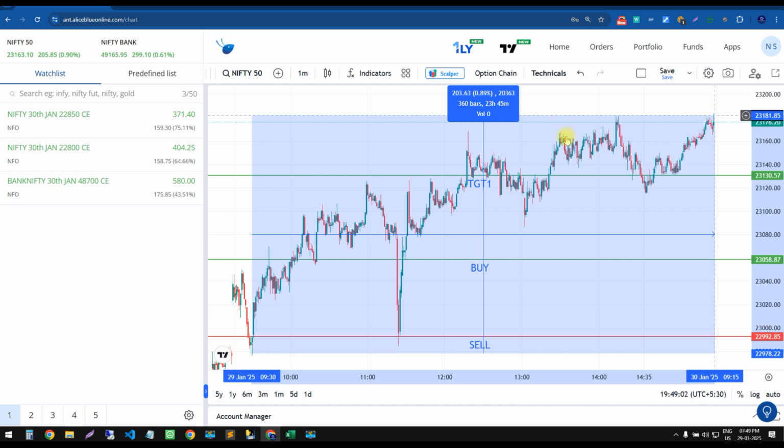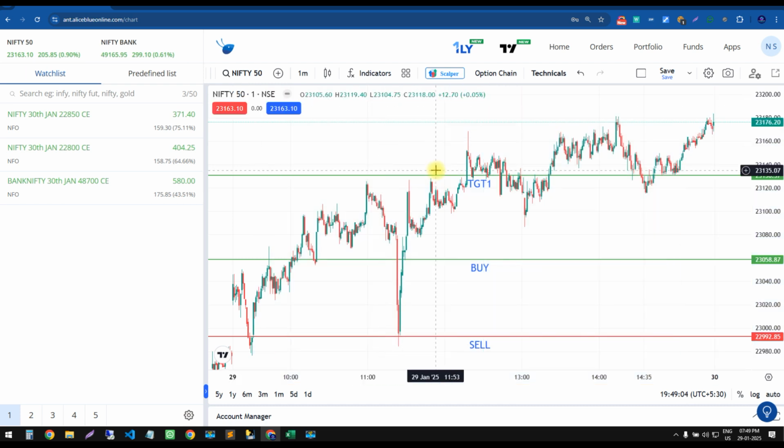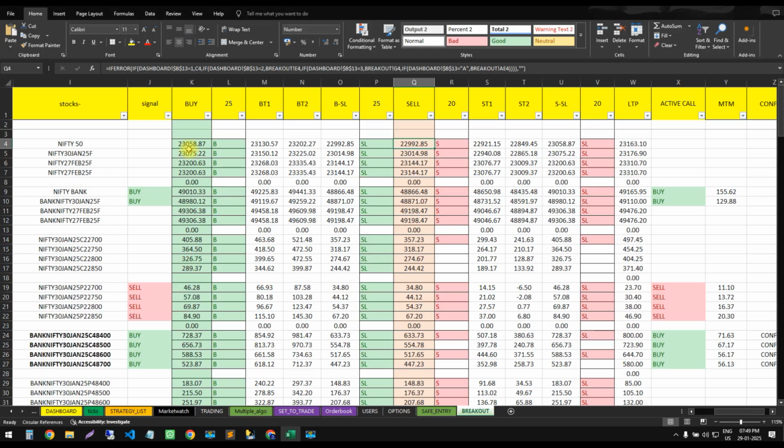Almost 203 points the market went up overall today. Okay traders, in our breakout strategy the buy and sell levels are given. Buy was generated at 23,058 and sell was at 22,992, as I have always shown you.